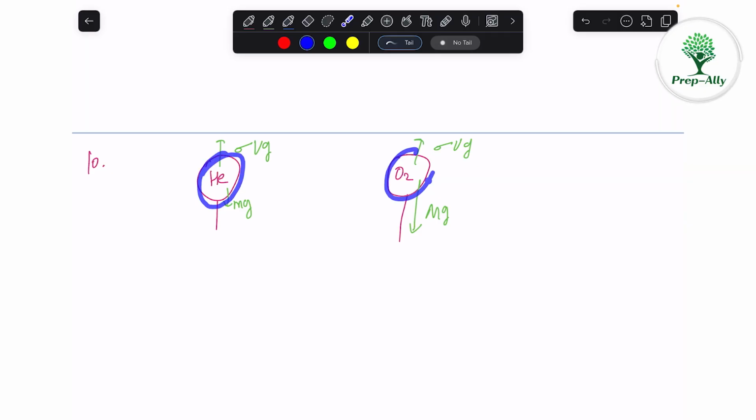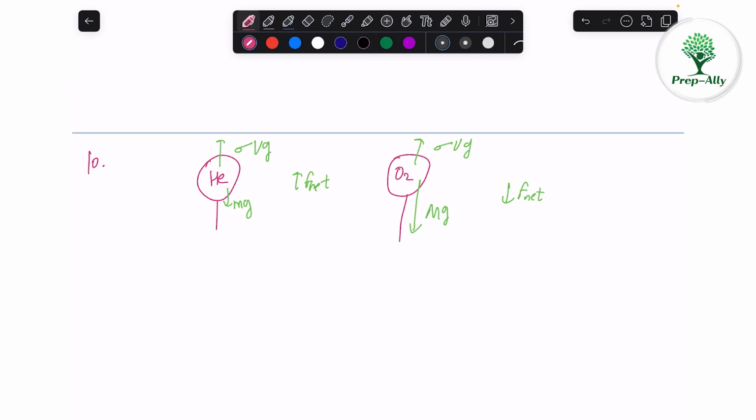So in the same volume, the mass of the oxygen will be higher. That's why the net force is downwards for this oxygen, and it will come down. Net force is upward here because this upward force is higher compared to the downward force. So that's why the helium will rise and oxygen will not rise.